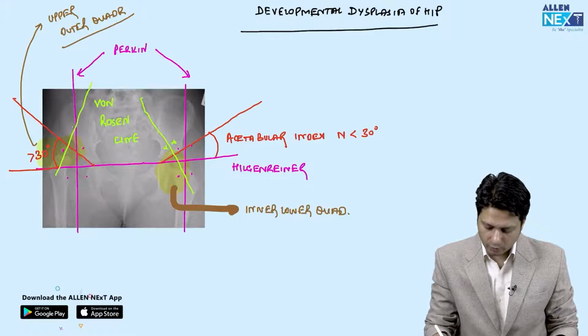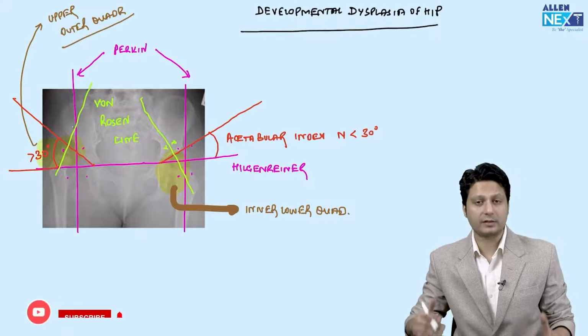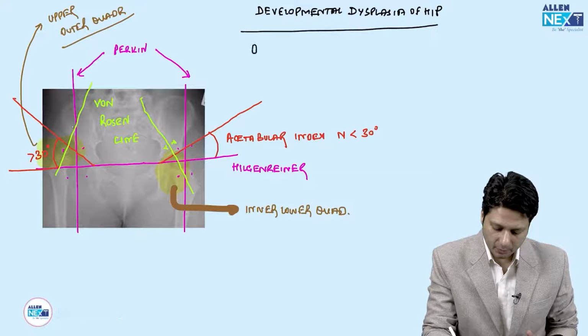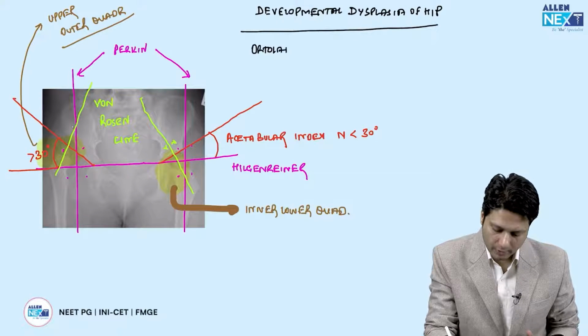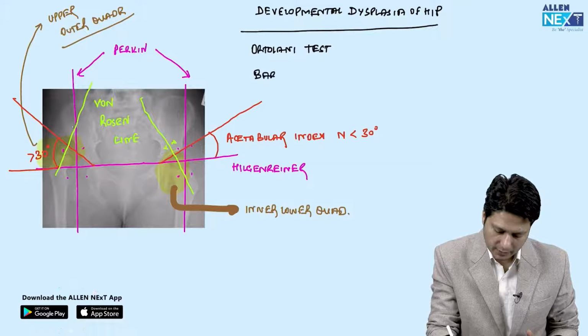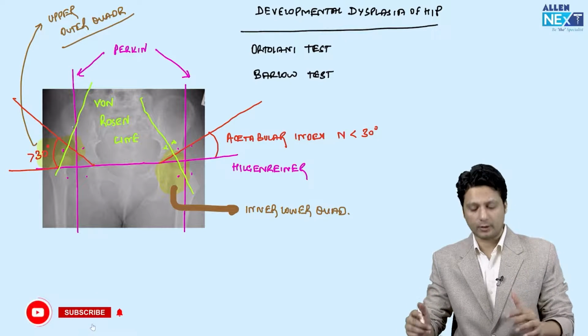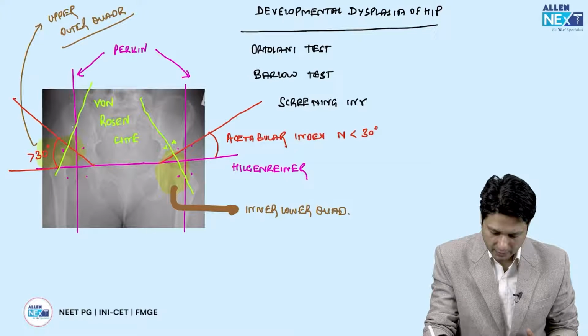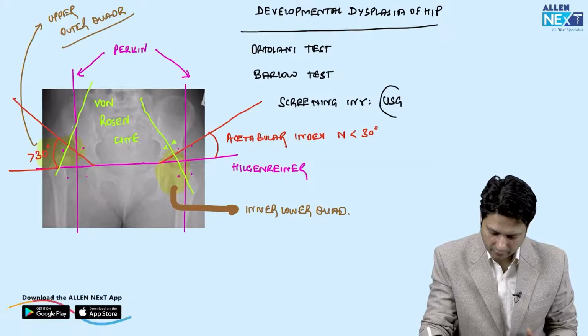Now, as you already know, the important clinical features of developmental dysplasia of the hip joint are the Ortolani test, which means reduction of the hip joint, and the Barlow test, which is dislocation of the hip joint. And most importantly, what is the screening investigation in a newborn? The screening investigation in a newborn is ultrasonography.